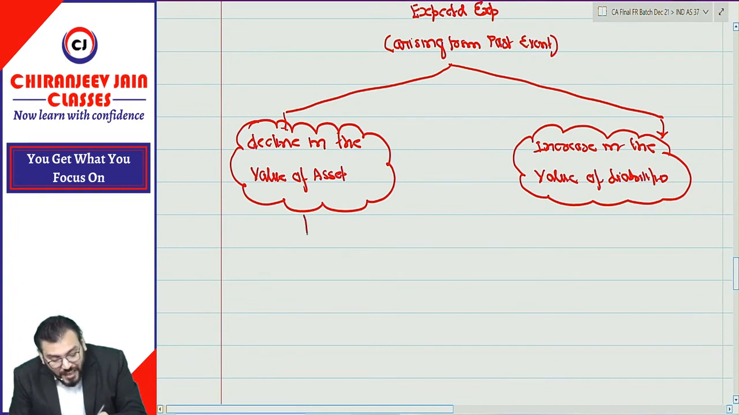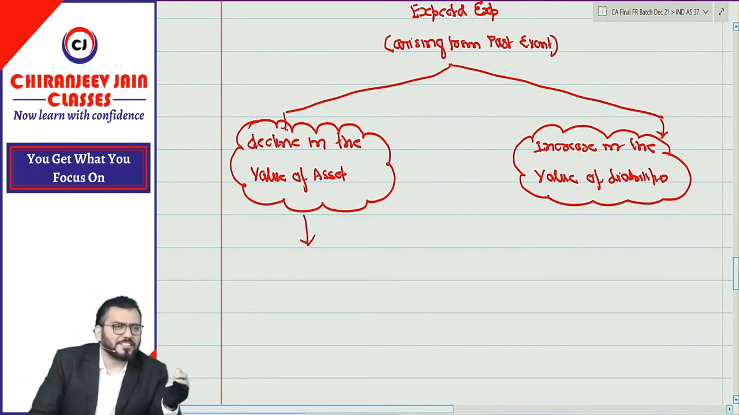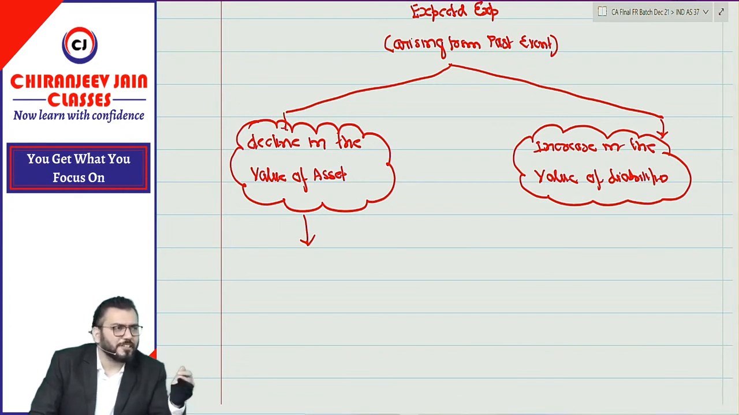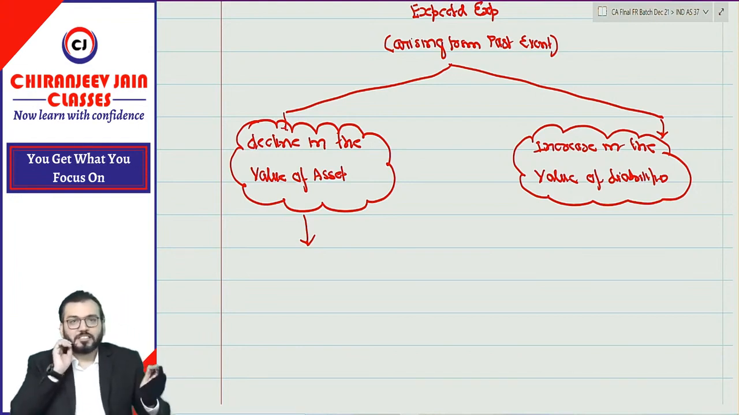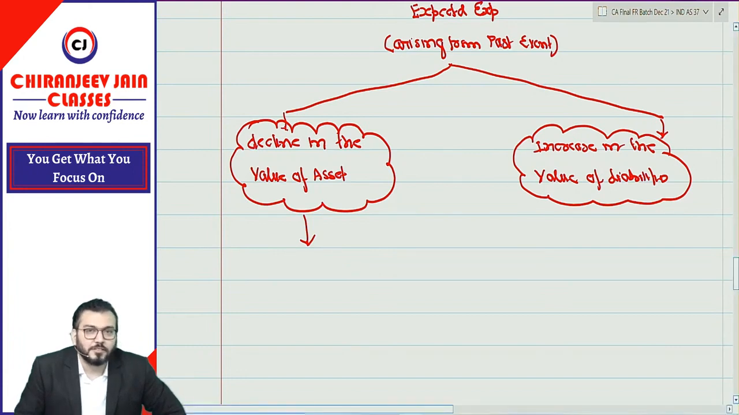So when I am saying decline in the value of asset, any asset, it can be inventory, it can be property, it can be plant, it can be equipment, it can be computer, it can be receivable debtor. Asset means any asset. You know many examples of asset, even though you don't know the meaning of asset. Right?